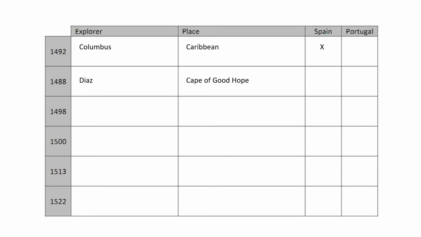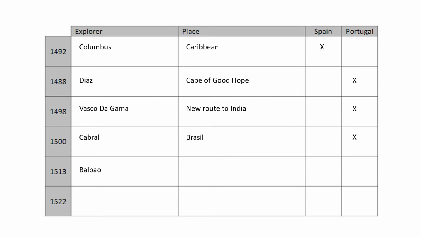1488, Diaz sails to Cape of Good Hope, the most southern point of Africa, and he does this for Portugal. Vasco da Gama goes a bit further and he goes around Africa to India. So he finds a new route, an alternative for the Eurasian routes. He does this for Portugal as well. Then in 1500, it's Cabral and he discovers Brazil. And he does this for Spain.